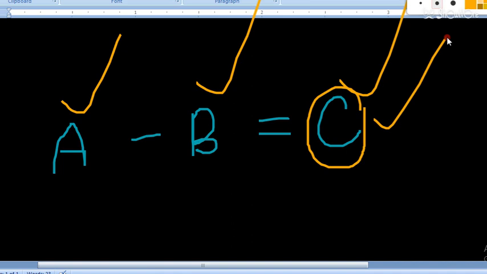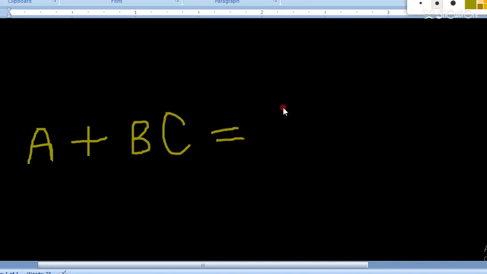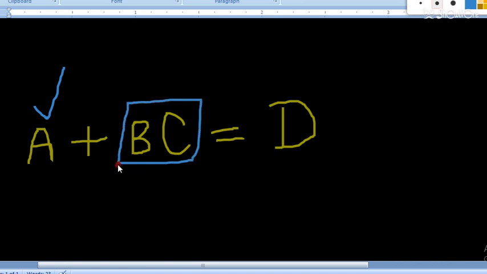Now see, two more examples. Now let's write A plus BC equal to D. Now this equation can be true by the principle of homogeneity. Dimensional formula of A will be equal to dimensional formula of B into C, and then it is equal to D.